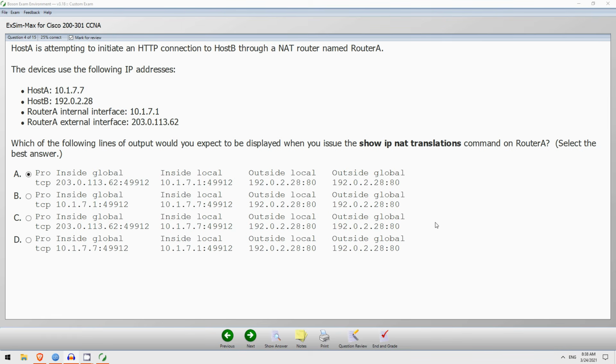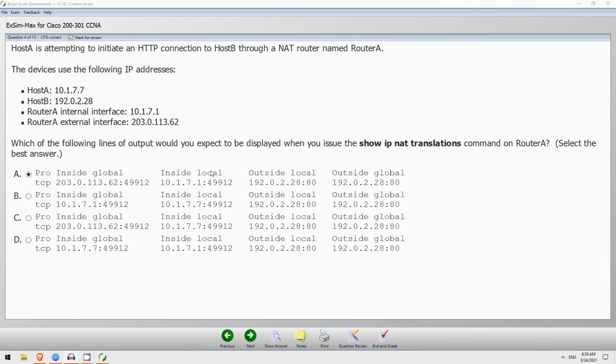Okay, let's check. So first off, what should the outside local and outside global addresses be? They should be the IP address of the destination host, that is, host B, 192.0.2.28. So all of these are correct. Now how about the inside local address?